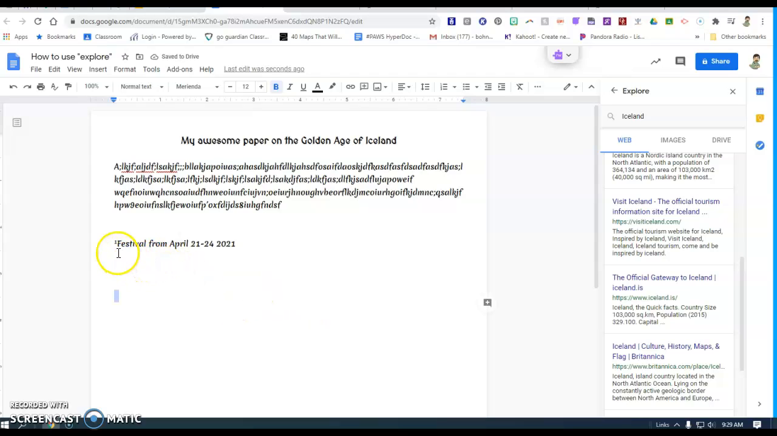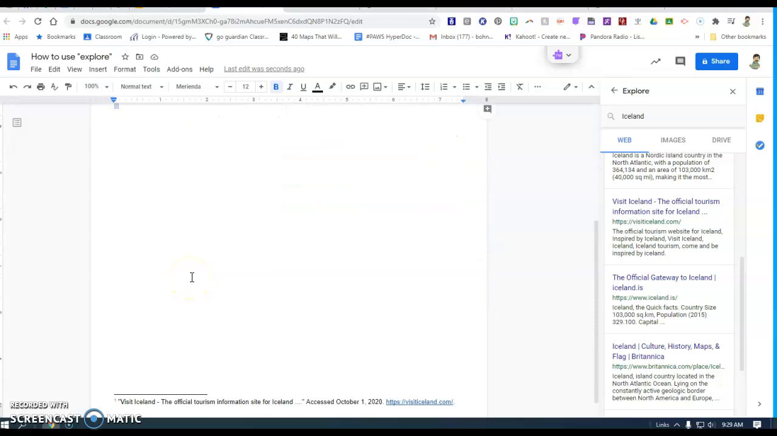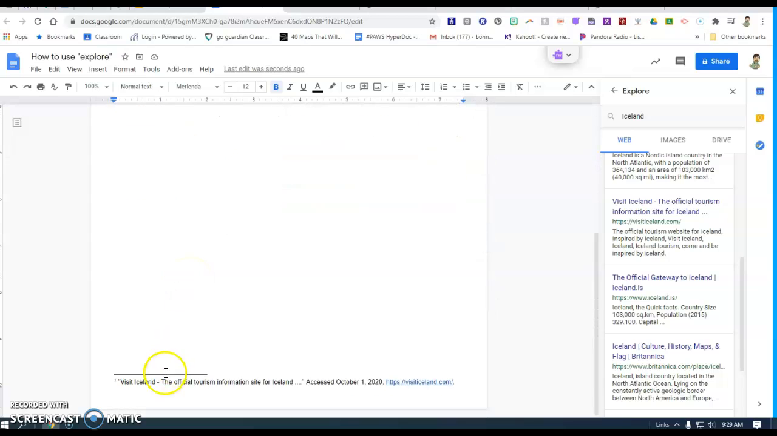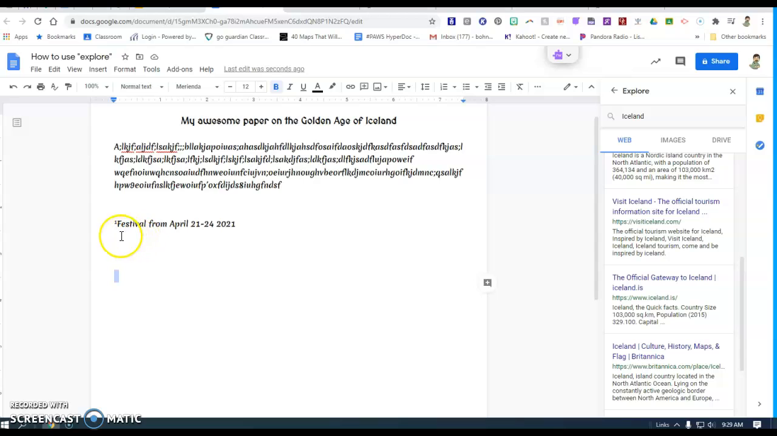Well, what did this little number 1 do? Scroll down to the bottom of your paper. Look, it just gave the credits. This is where I got the information from. This is when I got the information. This is the actual site. So that's kind of neat. Now, let's say there's something else that I want to find.